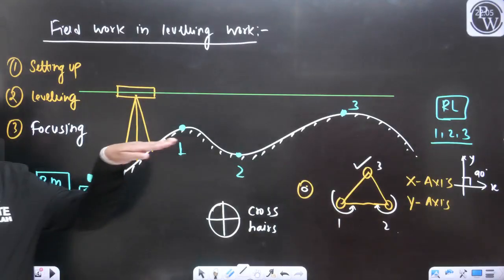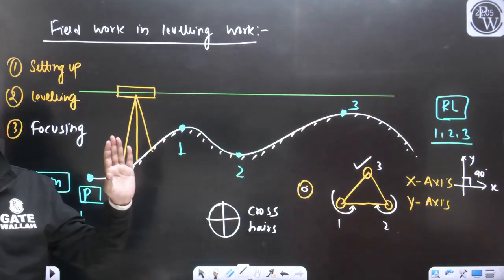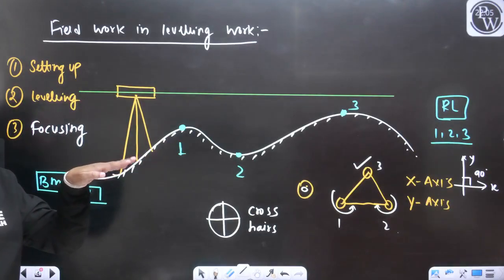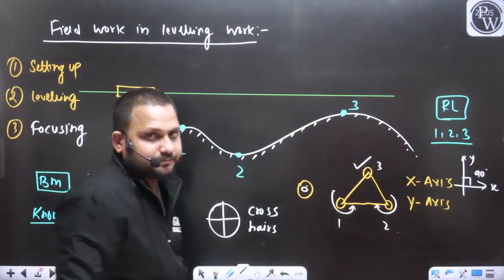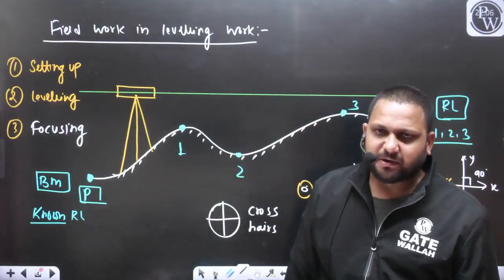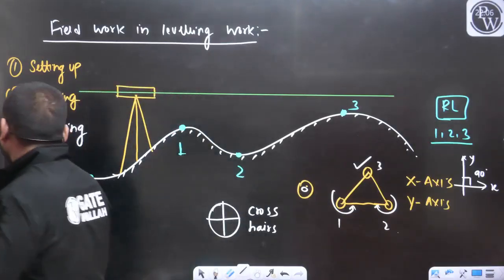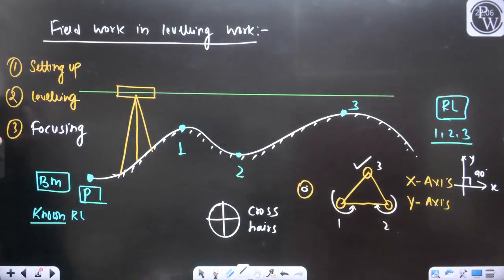As we have performed all the temporary adjustment, this line of sight should be perfectly horizontal.